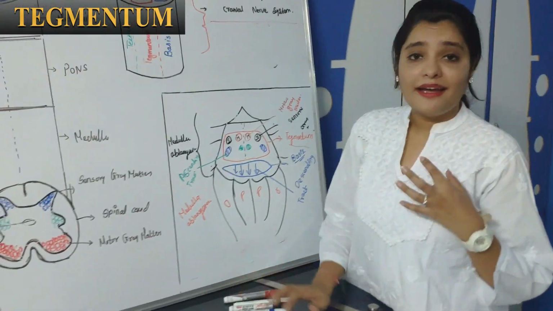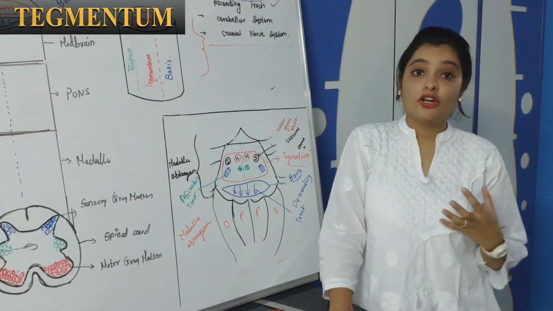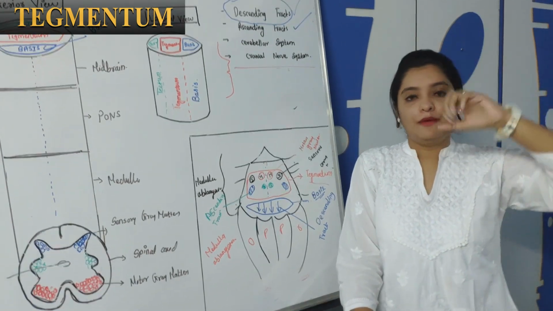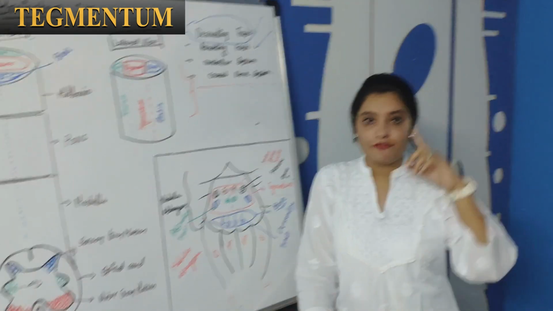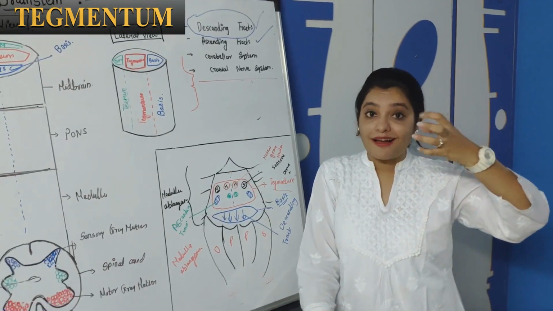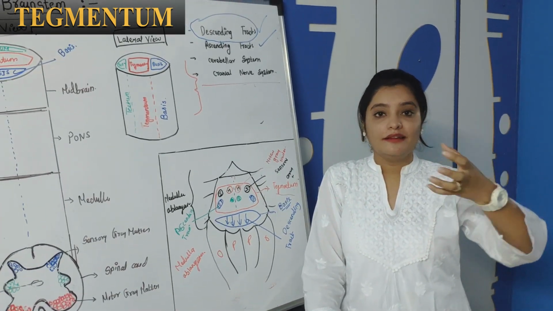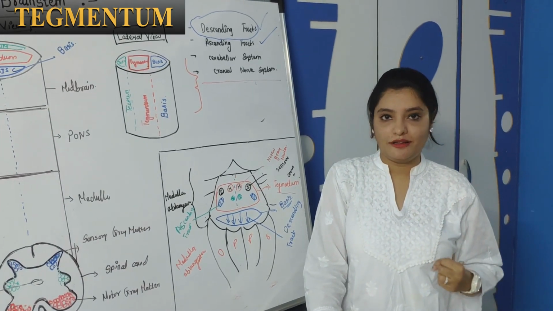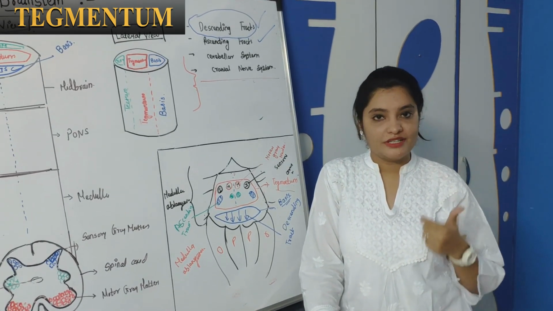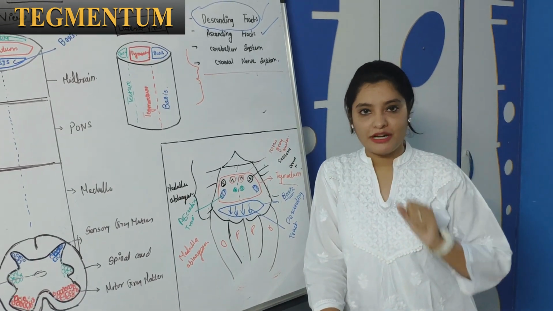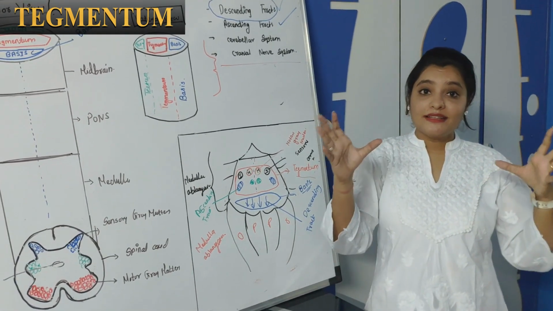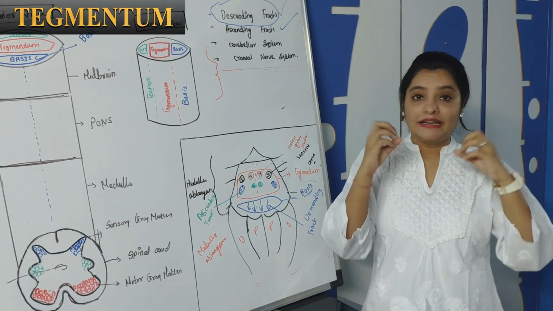Now, there are few tracts which are not originated from the cerebral cortex. There are few descending tracts which are not originated from the cortical layer. They are originated from the subcortical level, like rubrospinal tract, which is originated from the red nucleus, and the red nucleus is situated in midbrain.